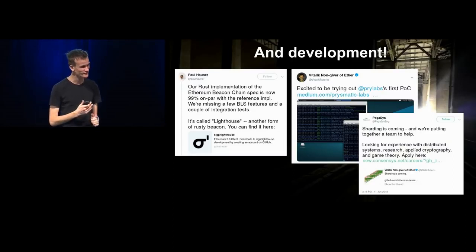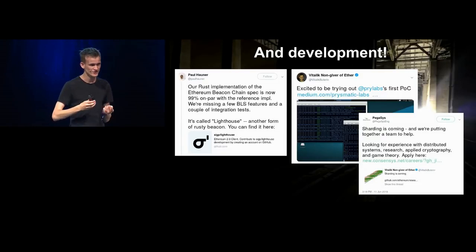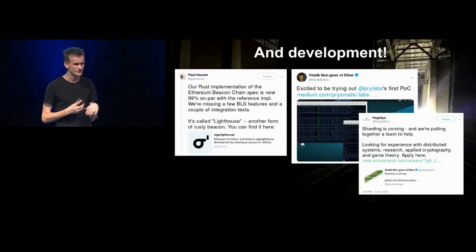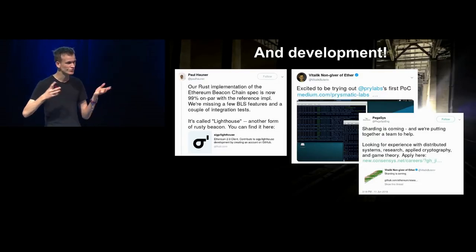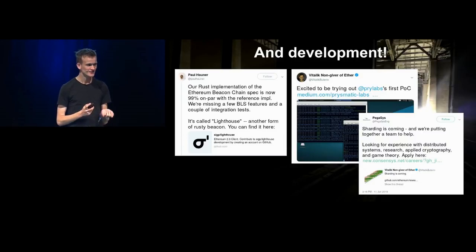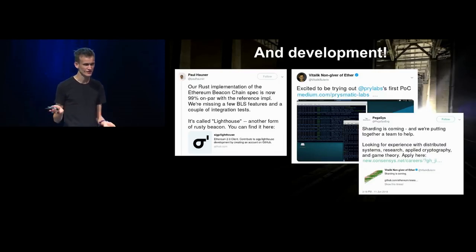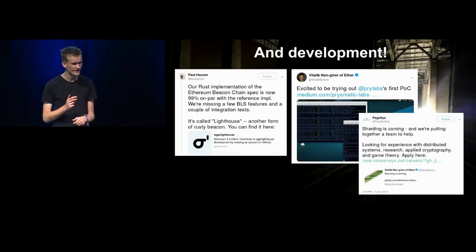Development, right? So one of the key strategies that we tried to really push forward in the Ethereum 2.0 path is the idea of multi-client decentralized development. And this wasn't just because we have an ideological belief in decentralization. This was also a very pragmatic strategy to hedge our bets.